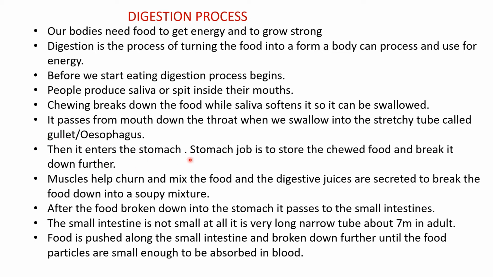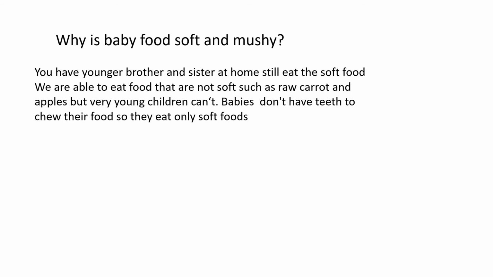Then it enters the stomach, and the stomach's job is to store the chewed food and break it down further. The muscles help churn and mix the food, and digestive juices are secreted to break down the food into a soupy mixture. After the food is broken down in the stomach, it passes through the small intestine, and the small intestine is not small. It is a very long narrow tube, about 7 meters in an adult. Food is pushed along the small intestine and broken down further until the food particles are small enough to be absorbed into the blood, and these are all the points we have already discussed on the previous slide of the diagram.